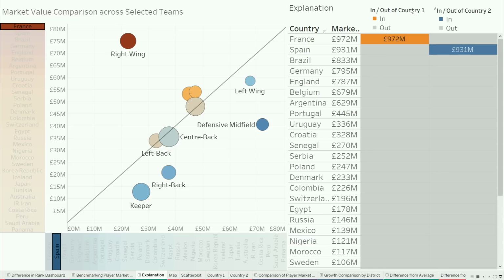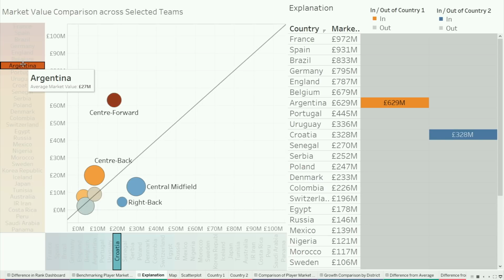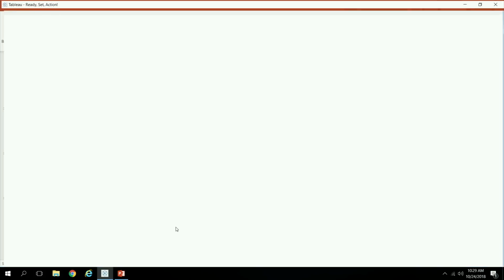You can see that there are two sets: a set on country 1 and a set on country 2. What it's doing is creating two new measures. In the first one, it's returning the market value for the countries that are in the first set, and in the second one, it's returning the market value for the countries that are in the second set. So we've basically created two measures out of a dimension and a measure. And so it updates: as I pick Croatia, it dynamically updates that second measure. That's why you're able to plot this on a scatter plot, despite not having two measures in the underlying data. All right, who wants to see how this is built?